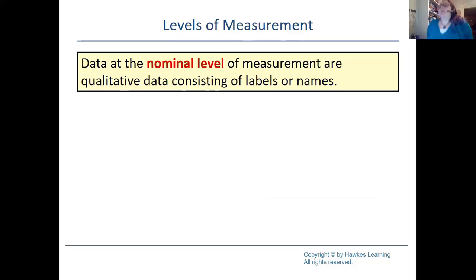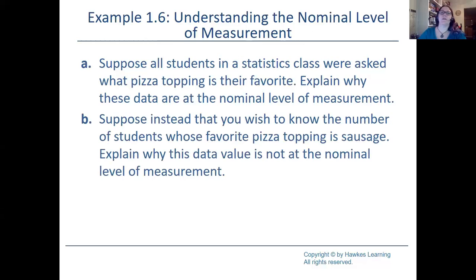Okay, so now we have levels of measurement. Now with levels of measurement, this basically takes that way that we measure them a step further. So there is data at a nominal level of measurement, and this is normally qualitative data consisting of labels or names. And let's look at some examples of this.